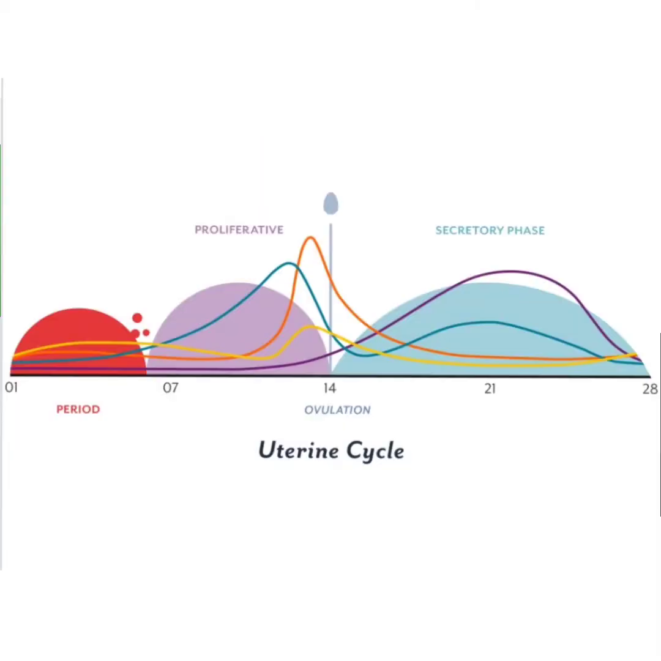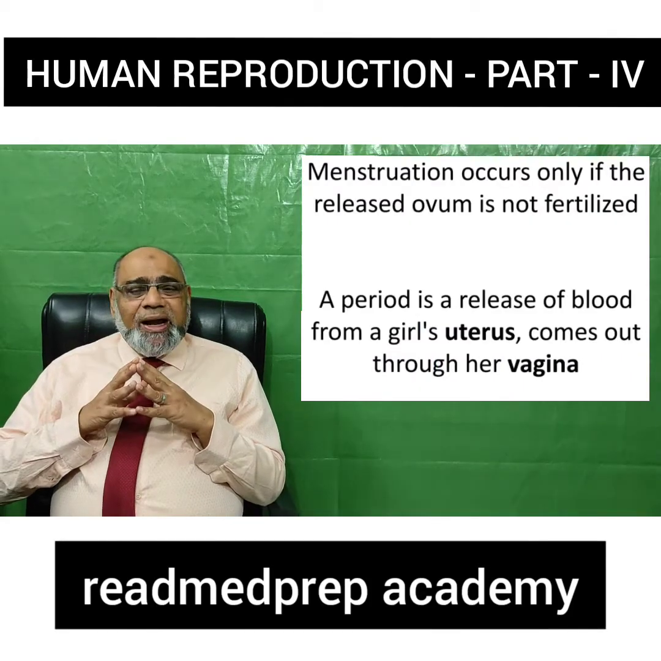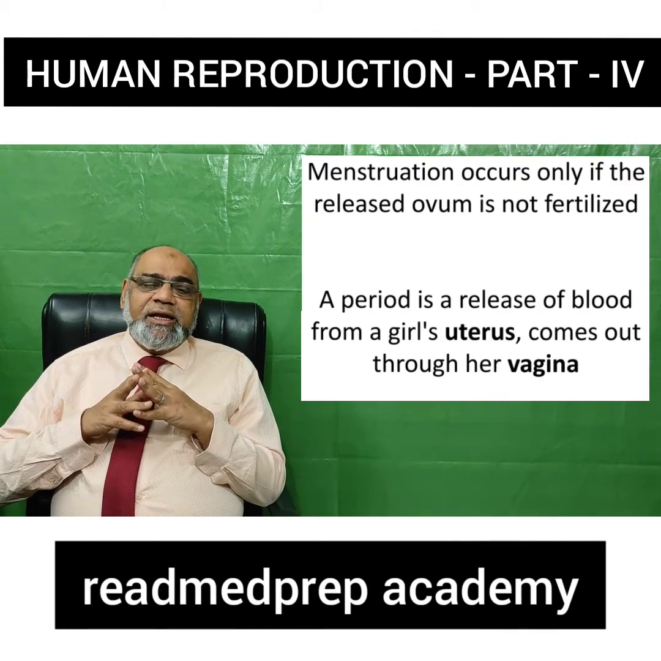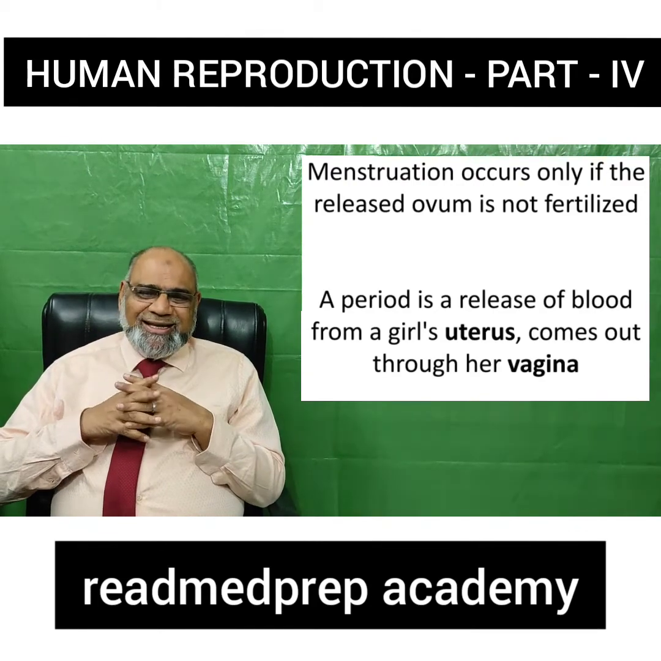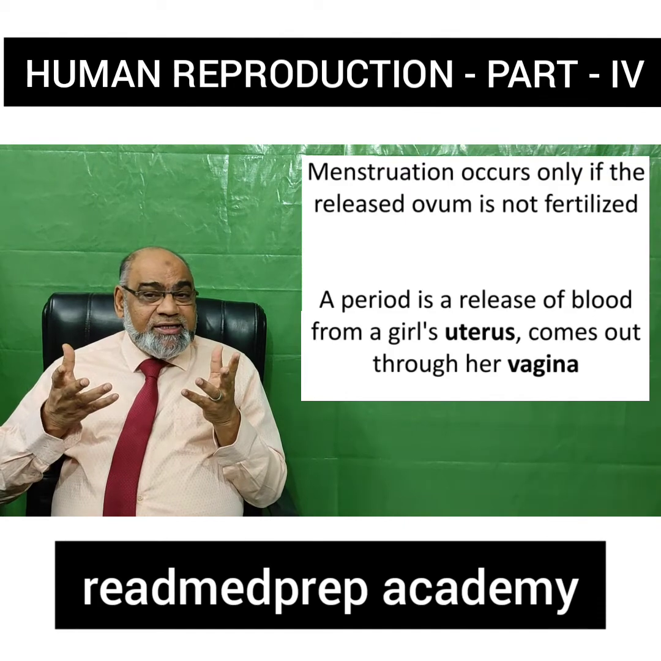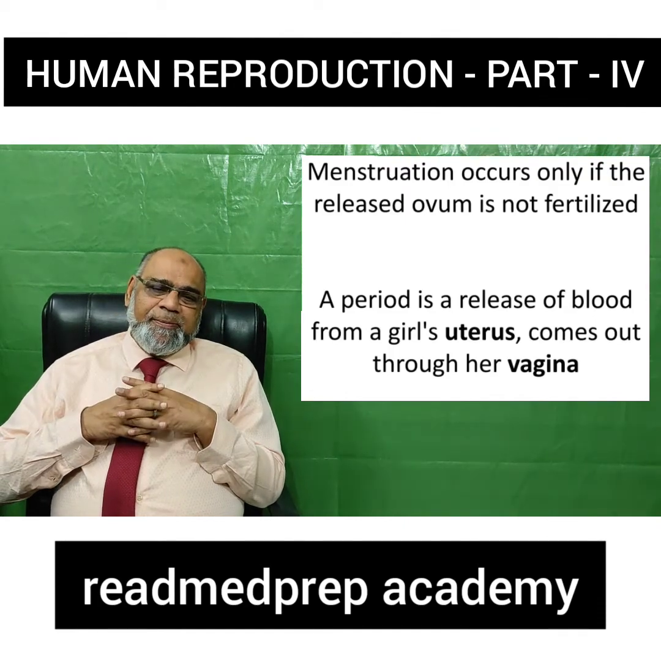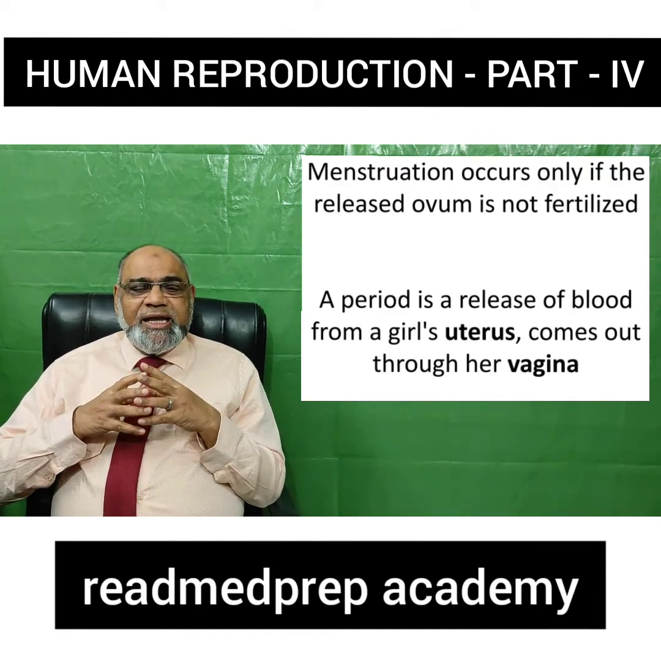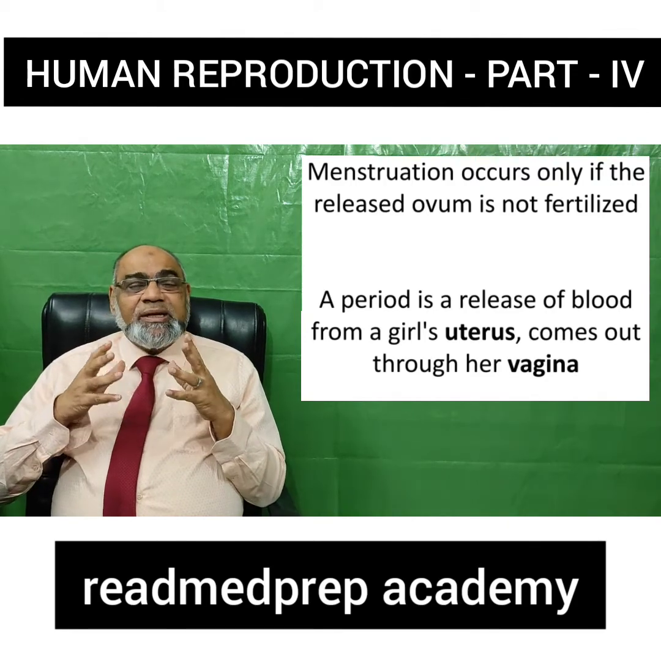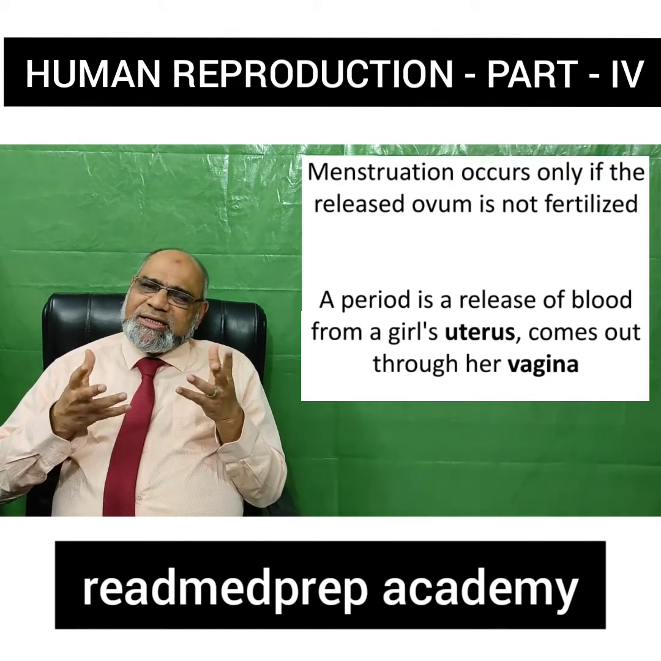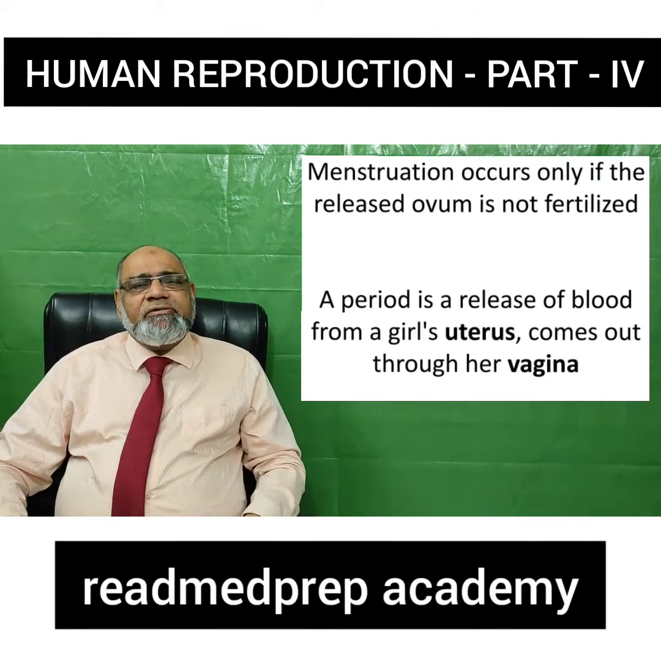You can see in this chart the period, the proliferative phase and the secretory phase. Menstruation occurs only if the released ovum is not fertilized. If it is fertilized, there will be no menstrual flow. A period is a release of blood from the girl's uterus. How does it come out? It comes out through her vagina.